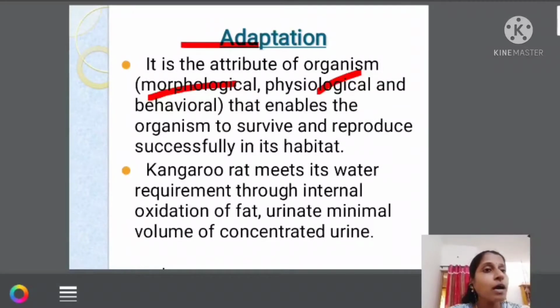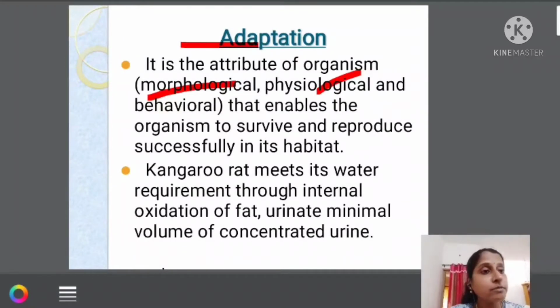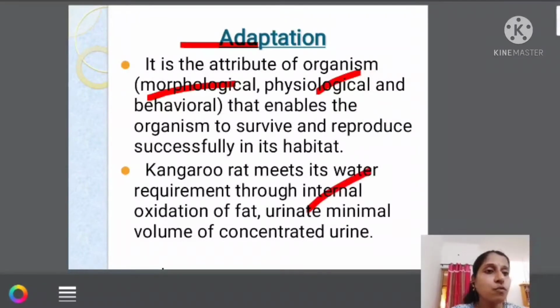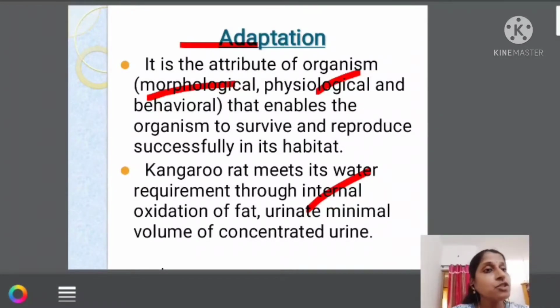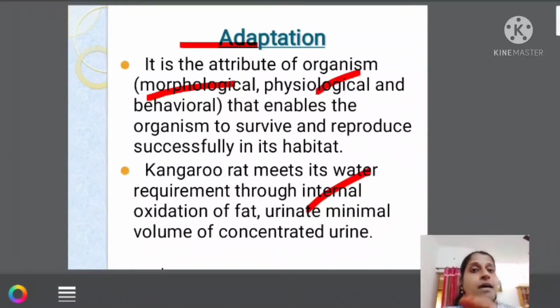So how are they making use of the water, which is very scarce there? They usually oxidize the fat. In that, the byproduct released is what? Water, and that water is utilized by them. Along with that, the desert animals urinate a very small amount, so that water is not lost in the form of urine, it is being preserved. So those are the various ways by which desert animals adapt.